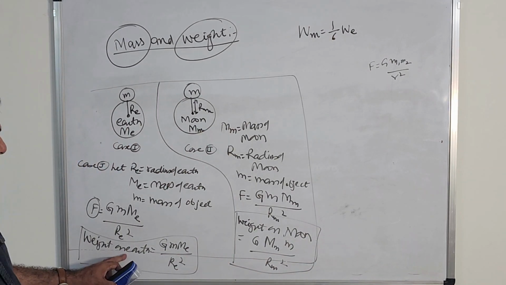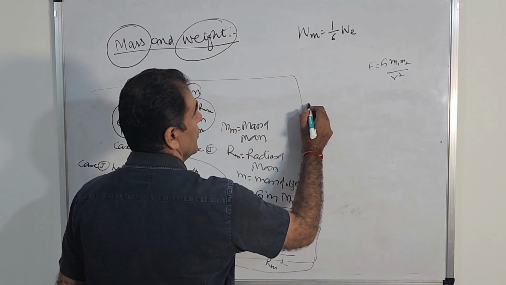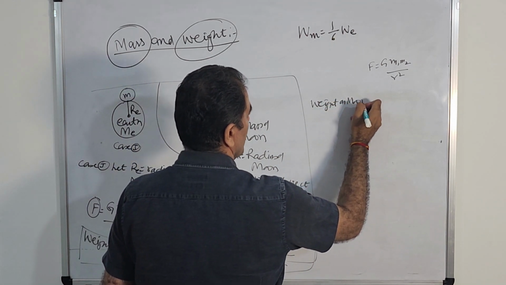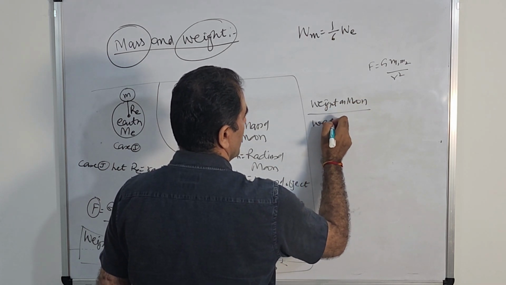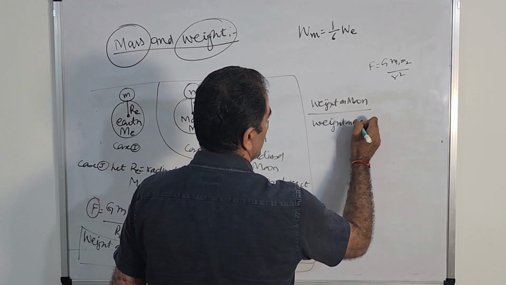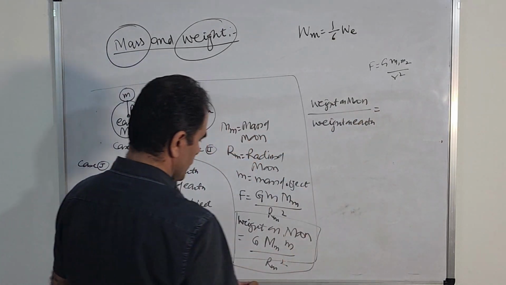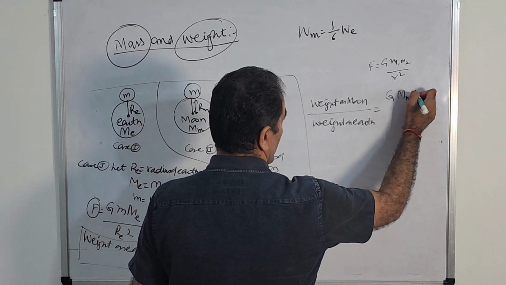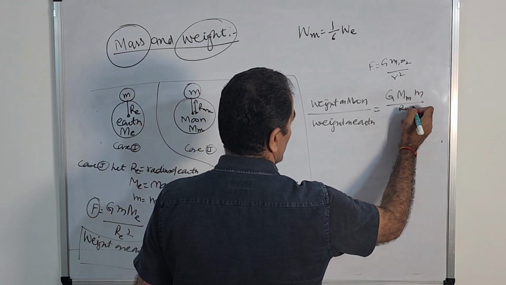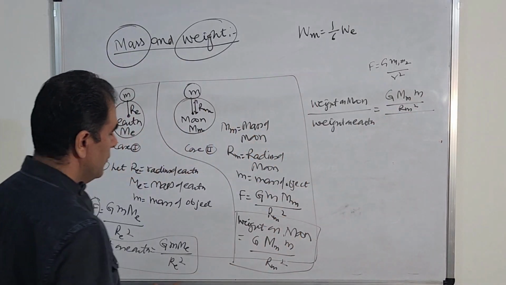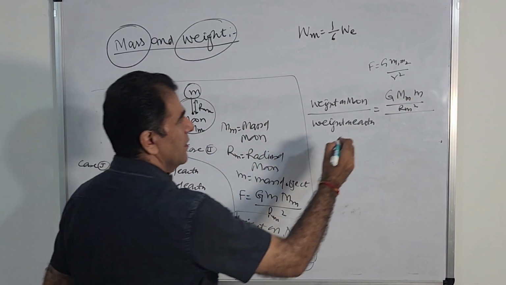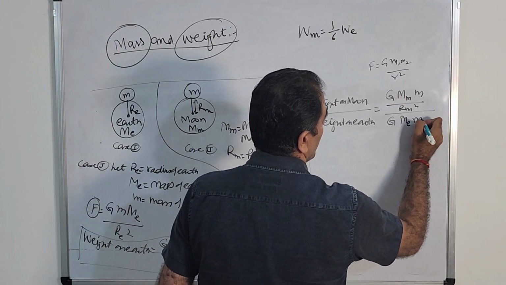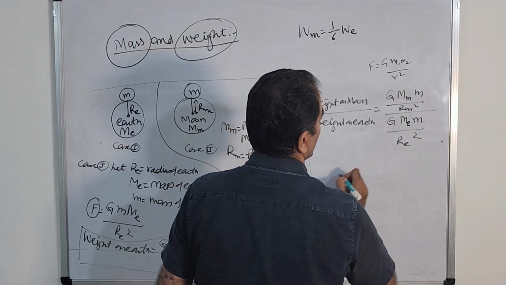Let us divide this by this. So weight on moon divided by weight on earth equals G M Mm upon Rm square, divided by G M Me upon RE square. You know what will happen: G M Mm upon Rm square, times RE square, divided by G M Me. G cancels, M cancels.